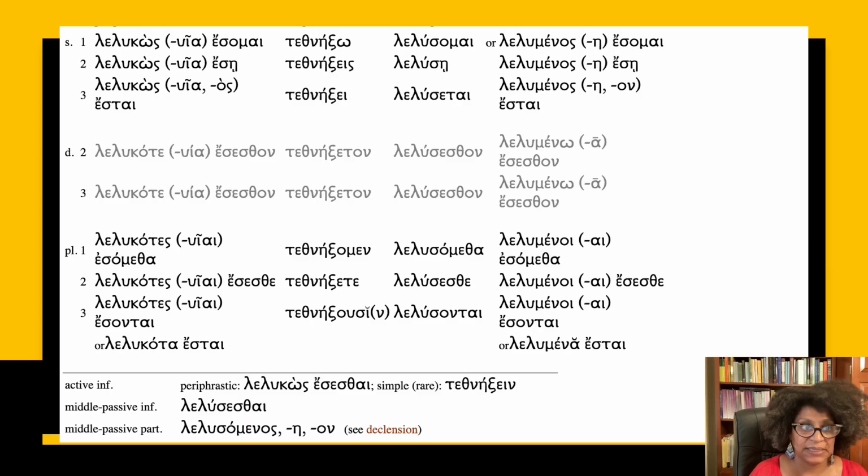So how is it formed? The thing about the future perfect is that it is formed in what we call periphrastic. So it's formed periphrastically, meaning that it is formed by using the participle, so the active participle, plus the future of the verb to be. When you're using the verb to be plus a participle, that is called periphrastic, as in Latin. So it's a future periphrastic here.